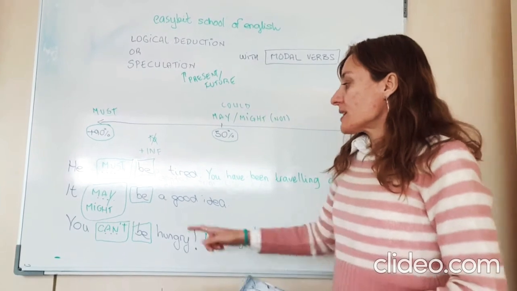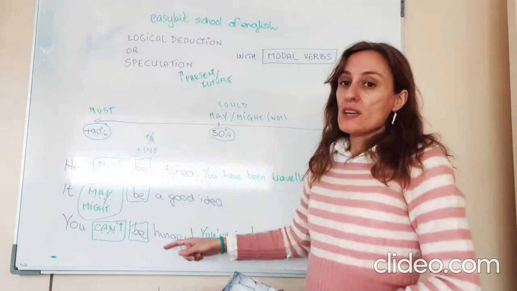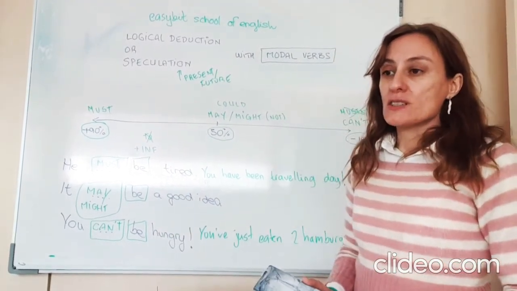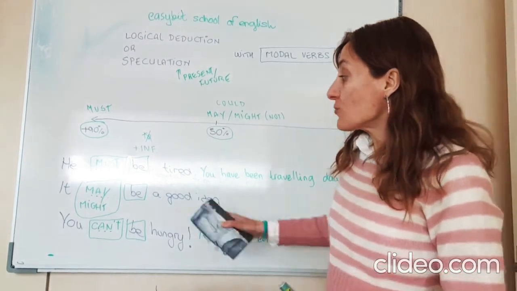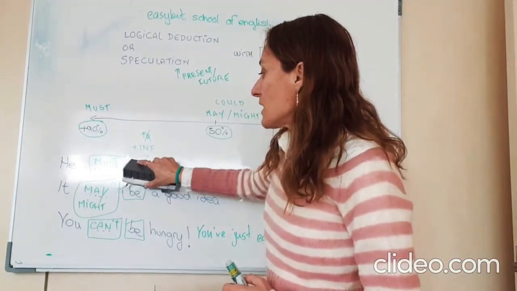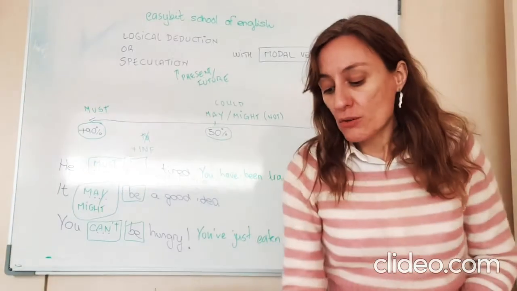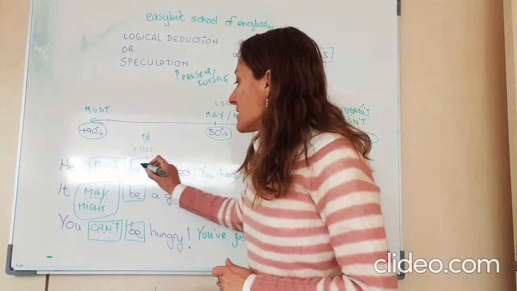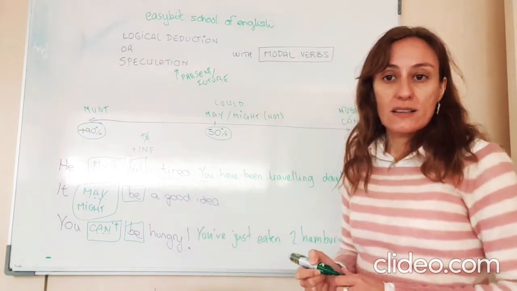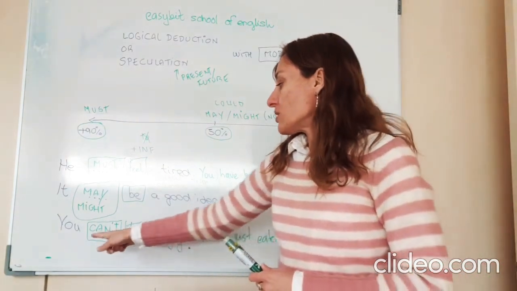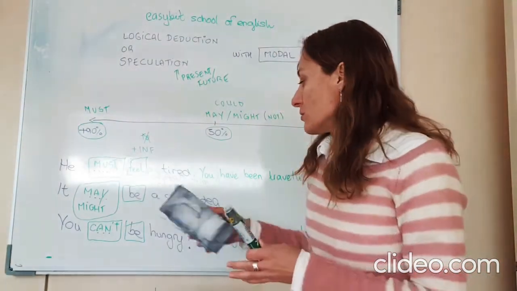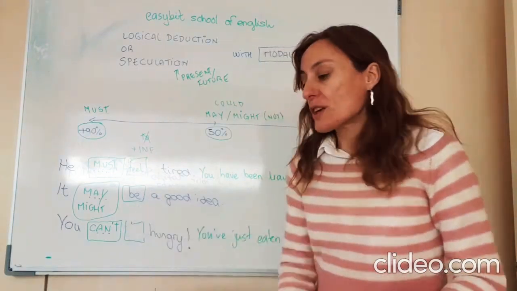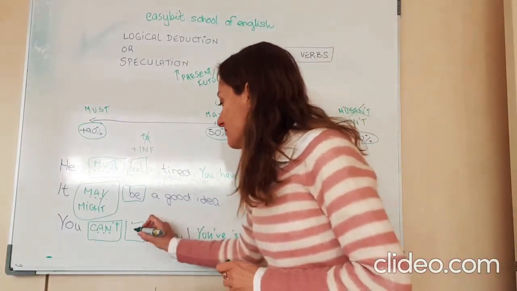Well, notice here we use the verb to be, but it's not essential that it is the verb to be. It is essential that it is the infinitive, but it could be any verb. For example, in our first example, we could simply say, you must feel tired. Or the same with you can't be hungry, you can't feel hungry anymore.